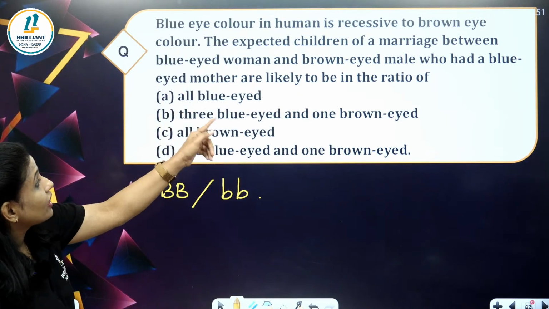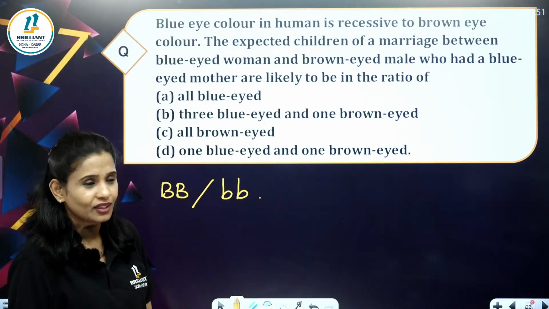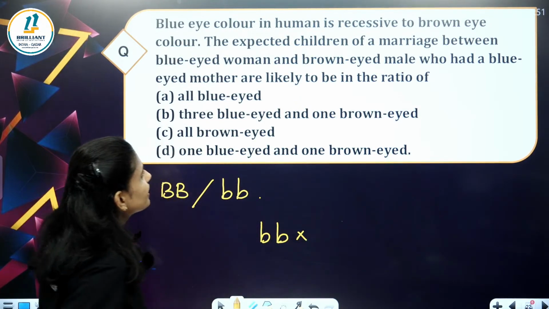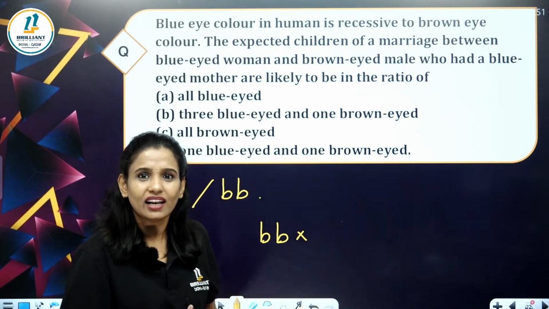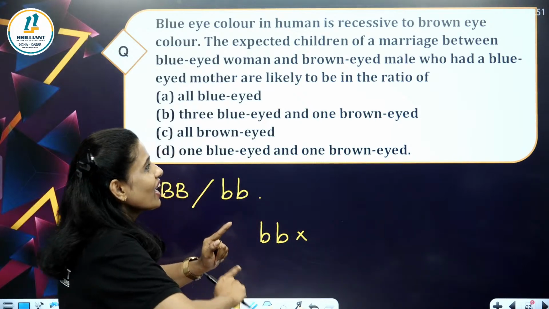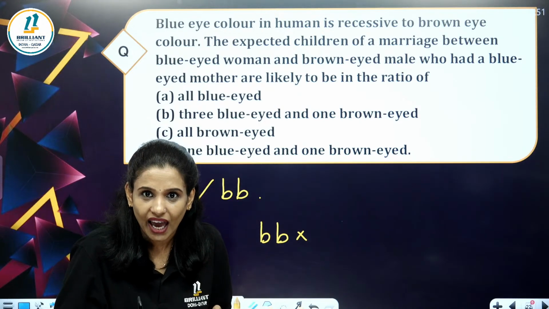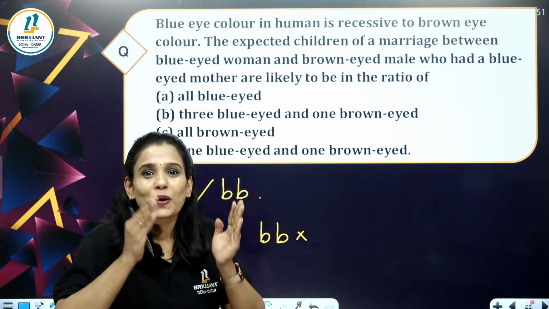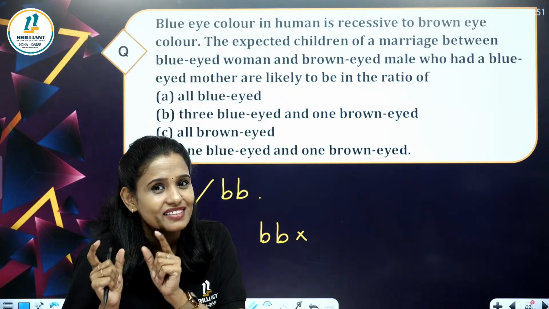The expected children of the marriage between a blue-eyed woman with a brown-eyed male, but there is a twist. See the twist here. The brown-eyed man had a blue-eyed mother. So what will be his genotype?